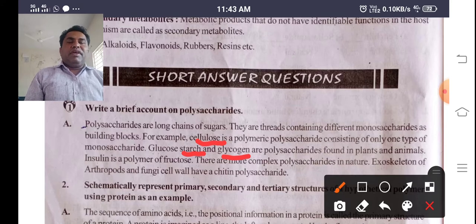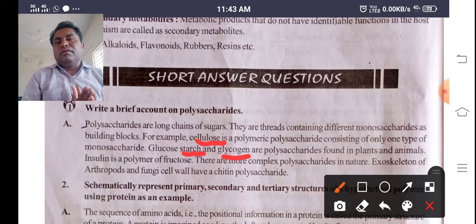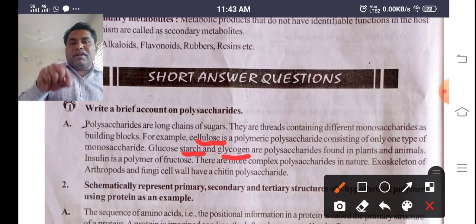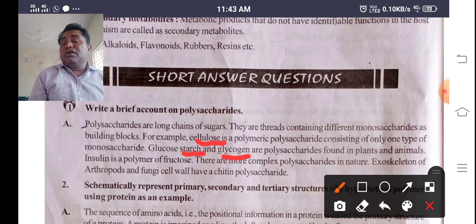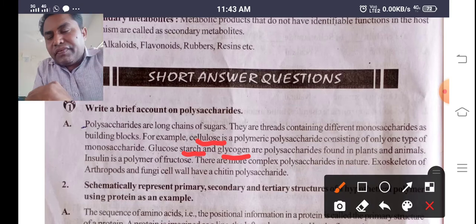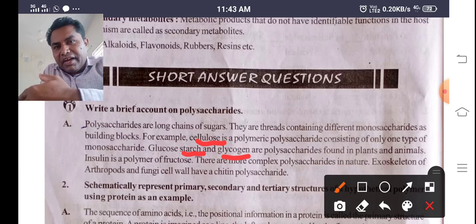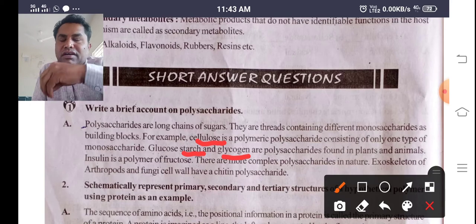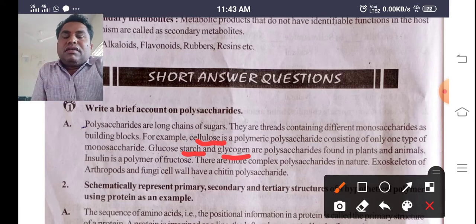We can classify them depending on the joining of 2, 3 or 4 kinds of glucose molecules. If only one kind, it is a monosaccharide; 2 kinds, disaccharides; 3 kinds, trisaccharides. So depending on the joining of different kinds of sugars, the types of carbohydrates or polysaccharides may vary.